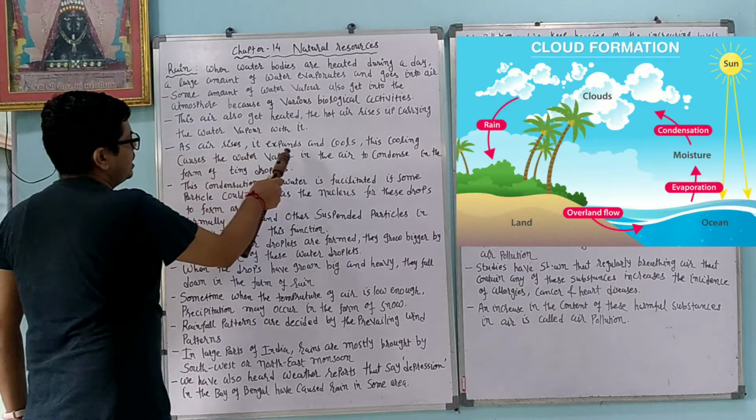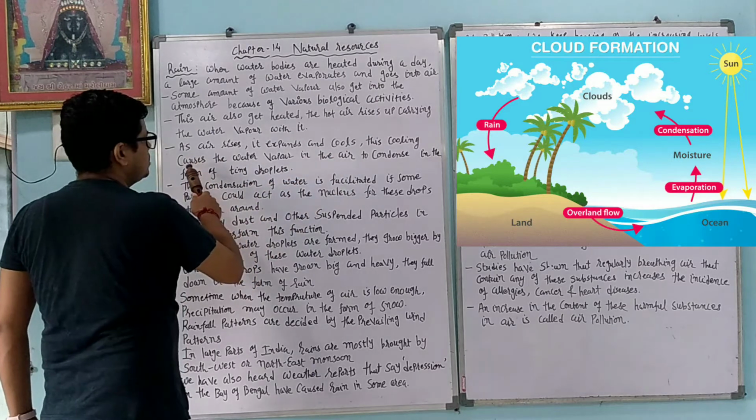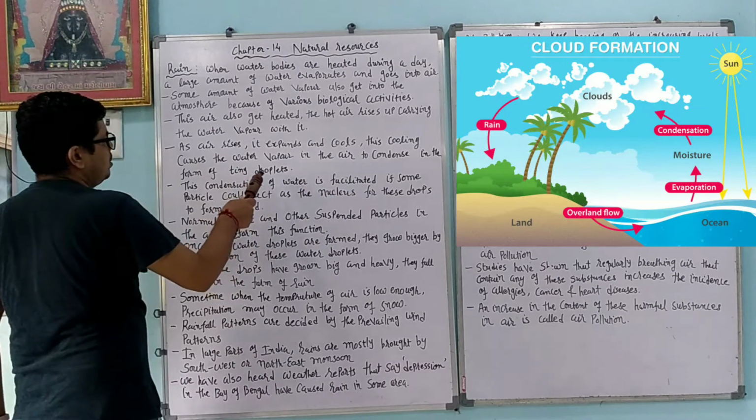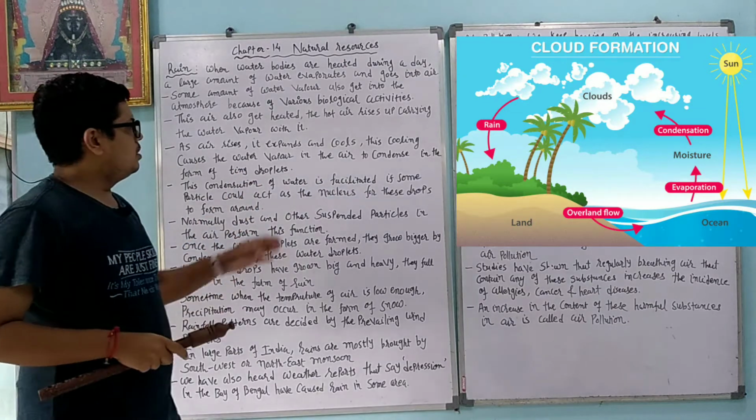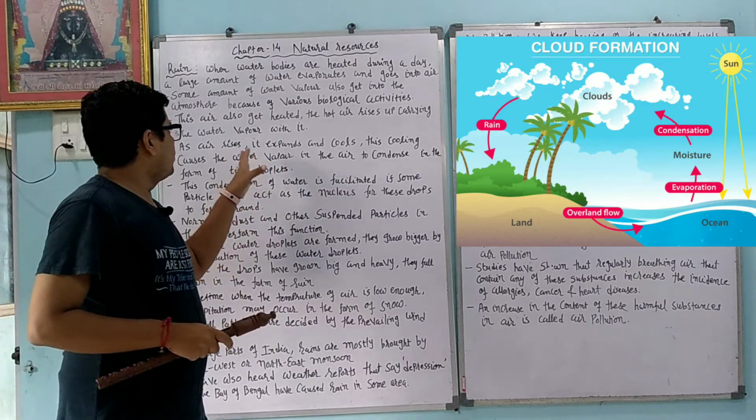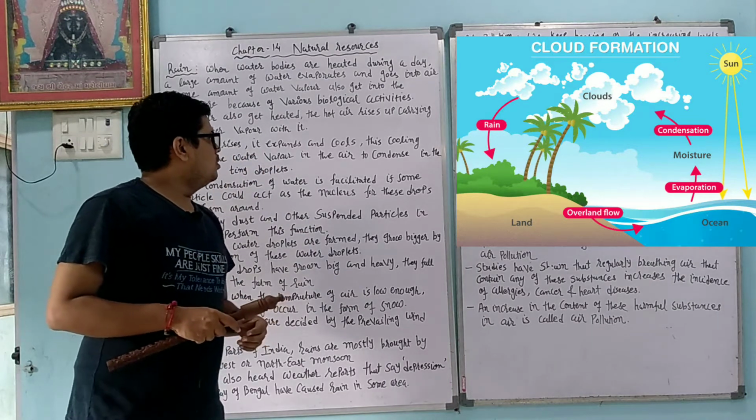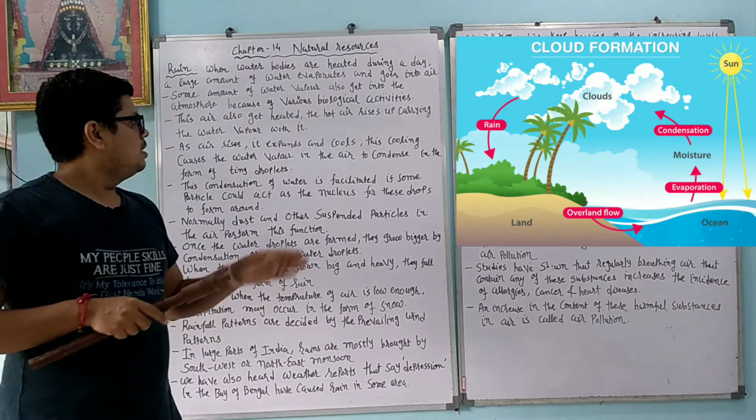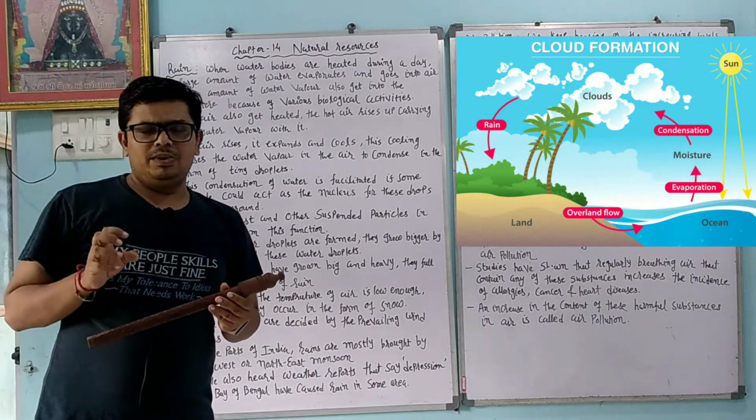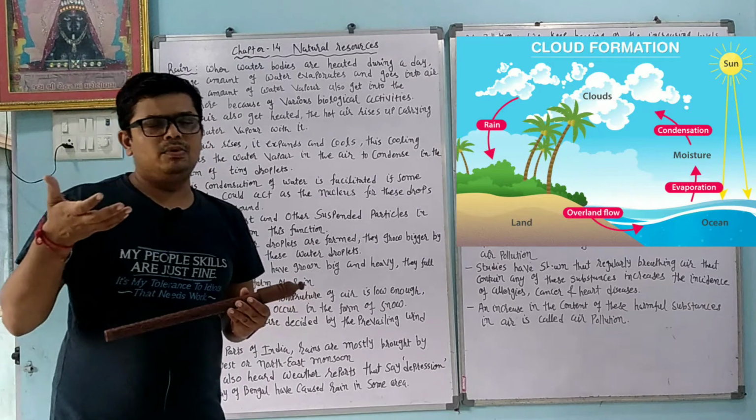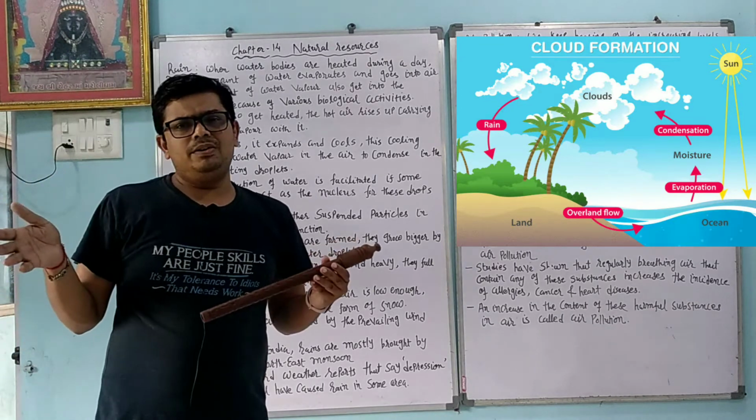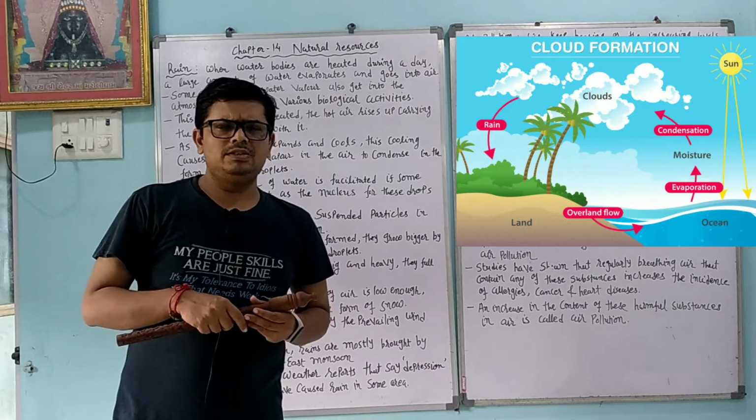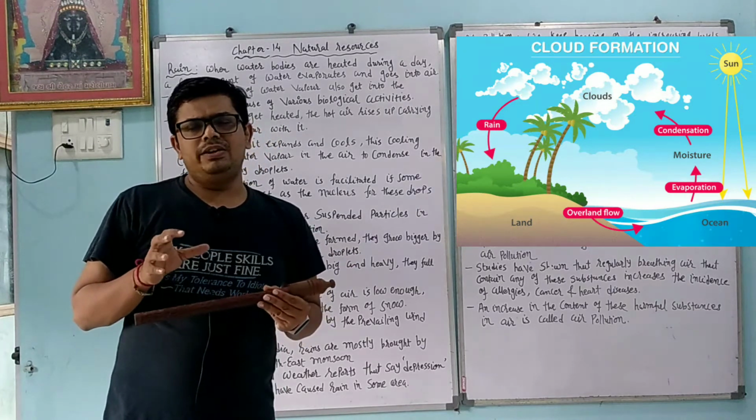As air rises, it expands and cools. This cooling causes the water vapor in the air to condense in the form of tiny droplets. So whenever this air rises above and above, it expands as well as condenses into small tiny droplets. Now what is condensation?